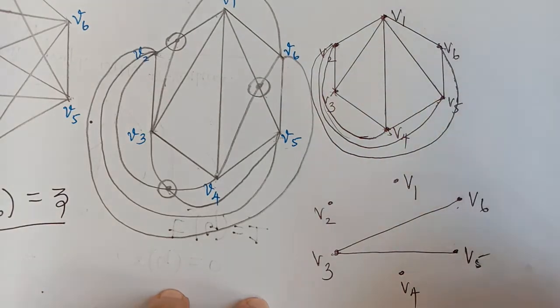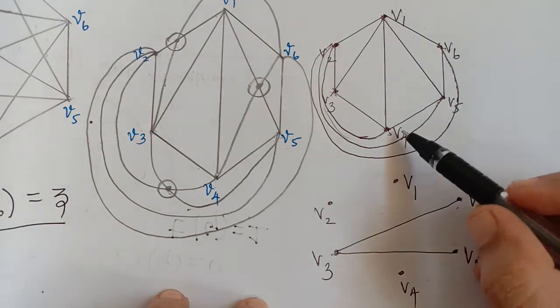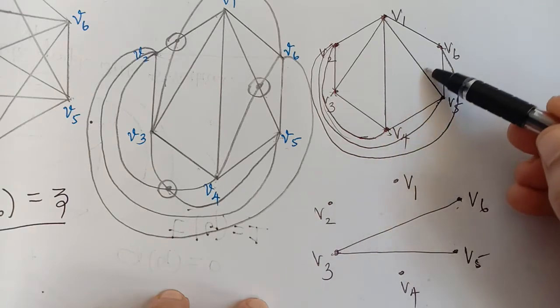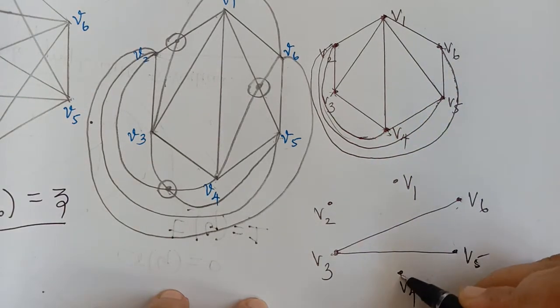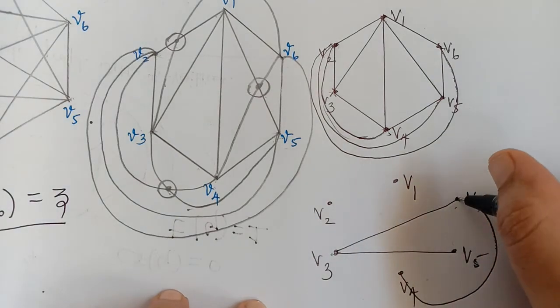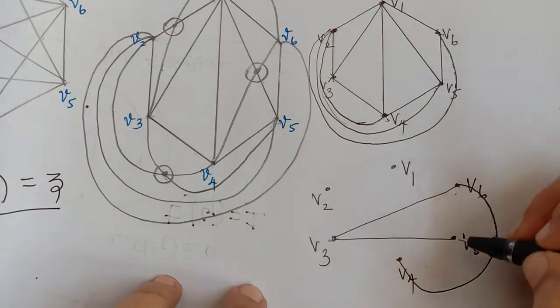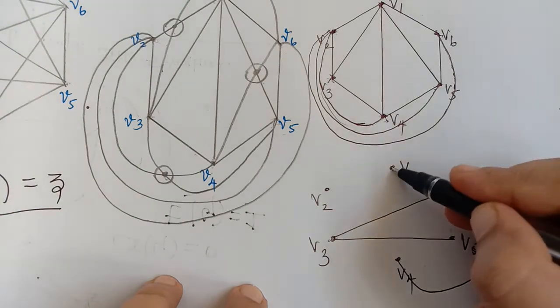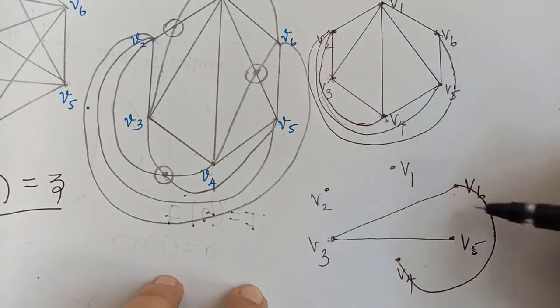Now V4 to V6 there is an edge, but if we draw it in this graph it will be a crossing here. So we have to draw V4 to V6 in this other subgraph. Then after that V4 already has edges with V1, V2, V3, as well as V6.